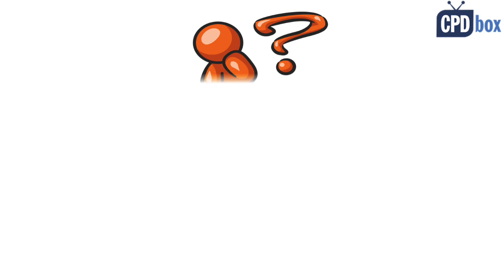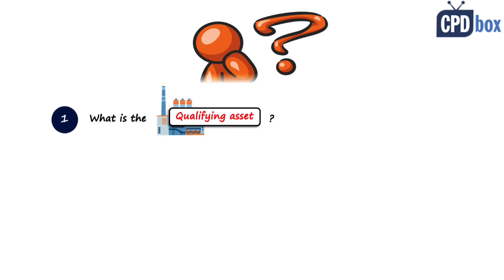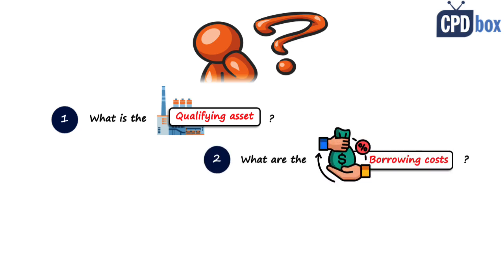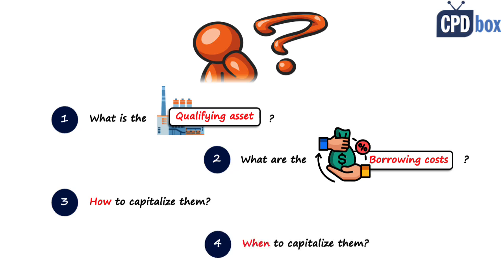So, okay, but how? Here are the 4 basic questions that IAS 23 tries to answer. Number 1, what is a qualifying asset? Because not all assets are qualifying for this purpose. Number 2, what are borrowing costs? Well, not just interest. Number 3, how to capitalize borrowing costs. And number 4, when to capitalize borrowing costs. So let's answer those questions one by one.